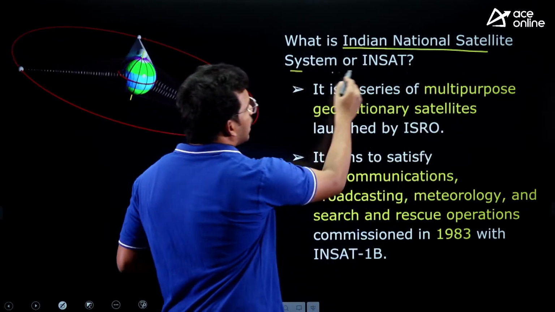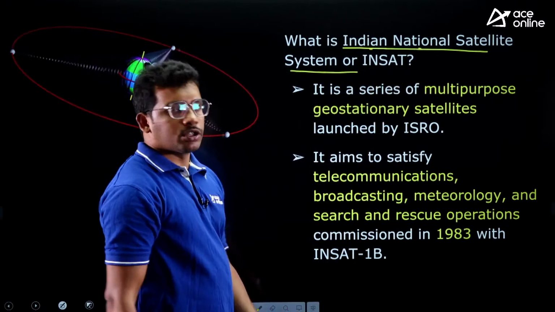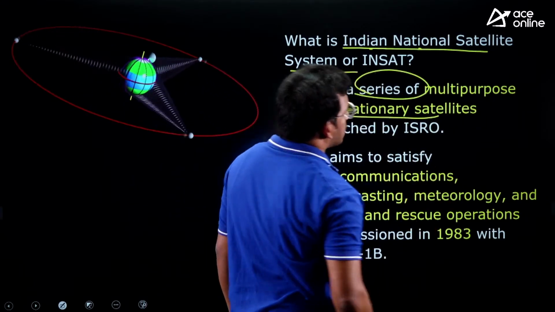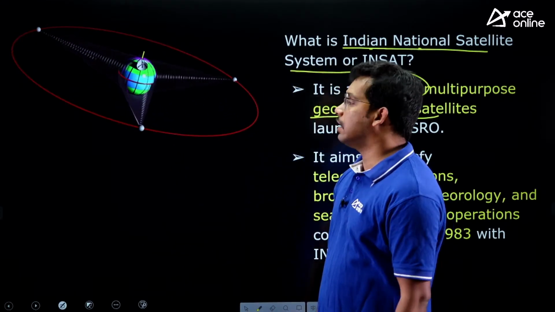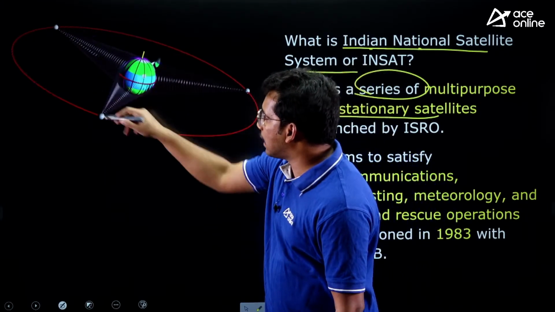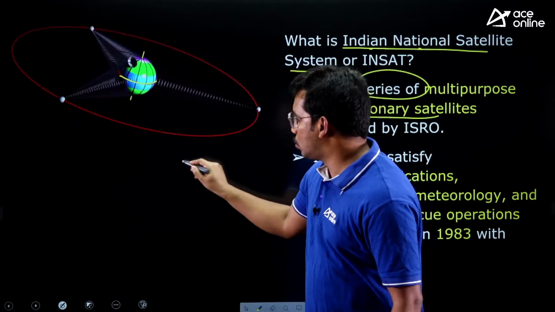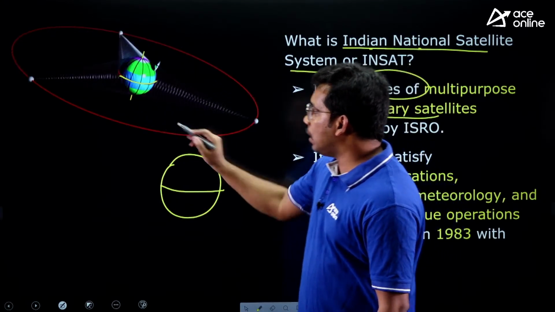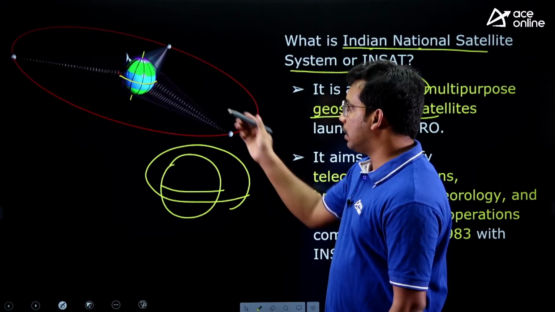INSAT's full form is Indian National Satellite System. So what is this satellite? It is a series of multipurpose geostationary satellites. First understand the geostationary satellite here. Geo means earth, stationary means idle. So here the earth has an orbit, right, near the equator. The earth has one equator dividing it into two halves, the northern hemisphere and the southern hemisphere. So here it also has an orbit around it, okay, an orbit near the equator.